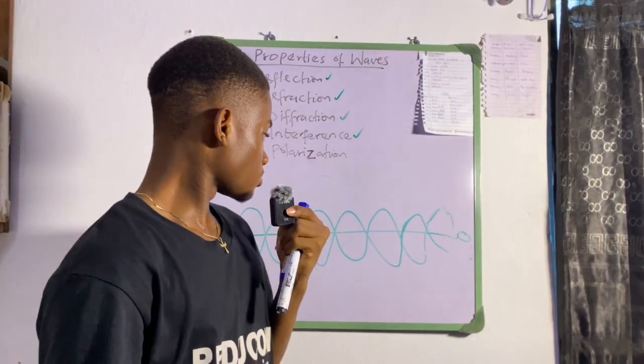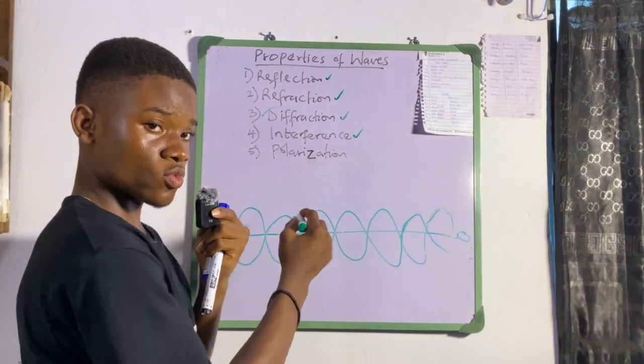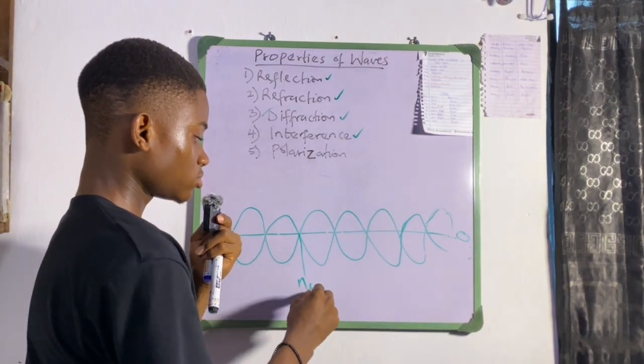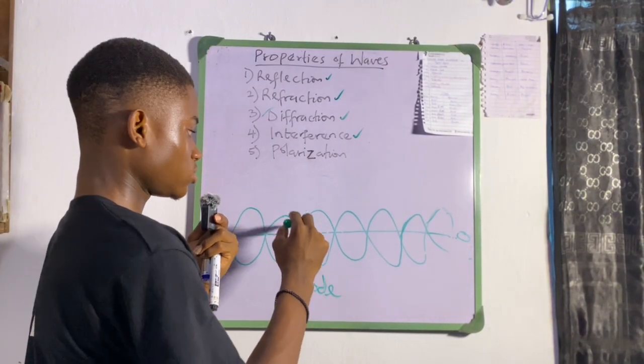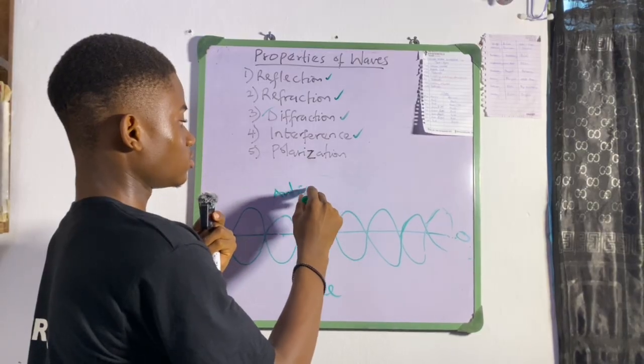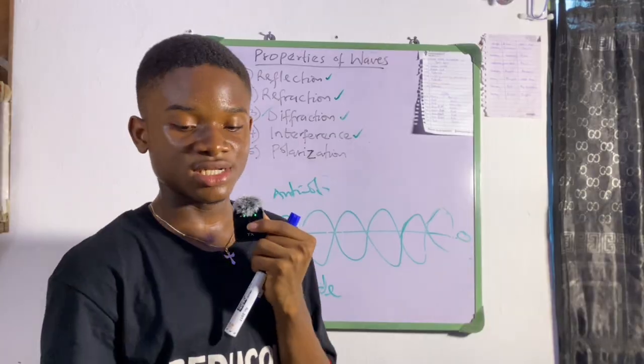Alright? So where these two waves meet together is called the node. And where they are apart from each other is called the antinode. Alright? The antinode. Where they are apart from each other is the antinode. And where they meet together is called the node.